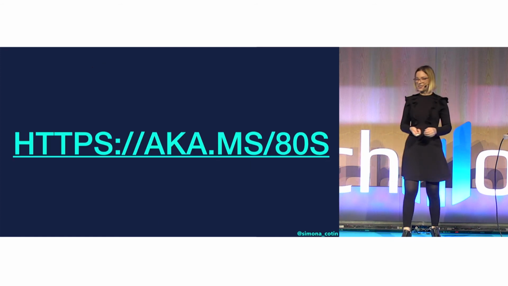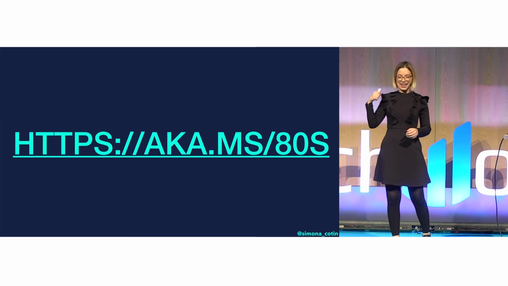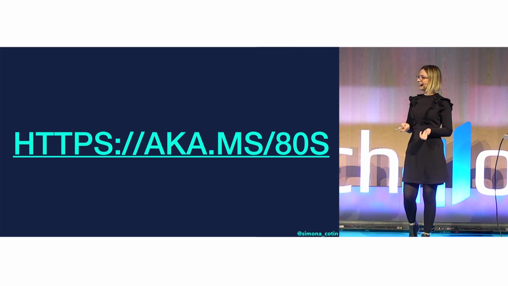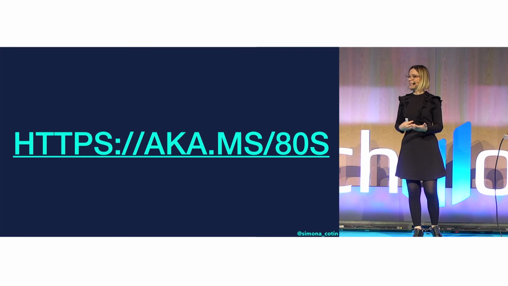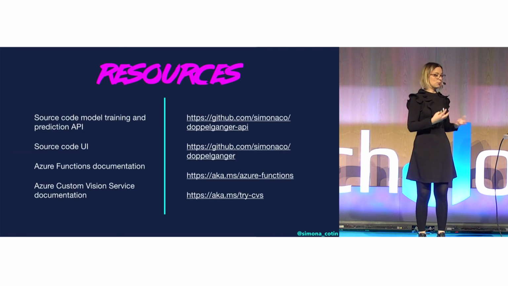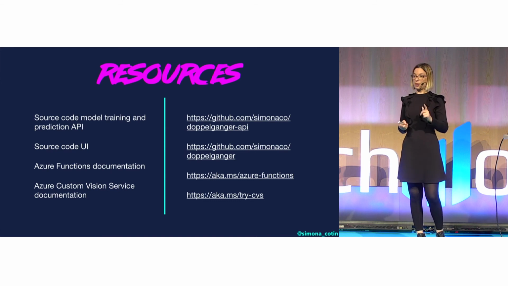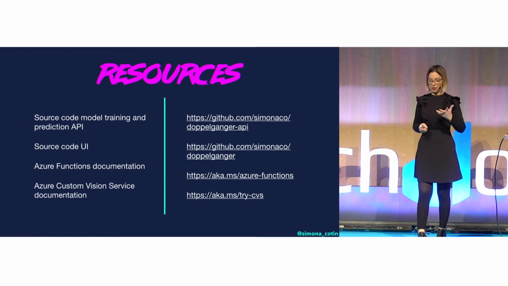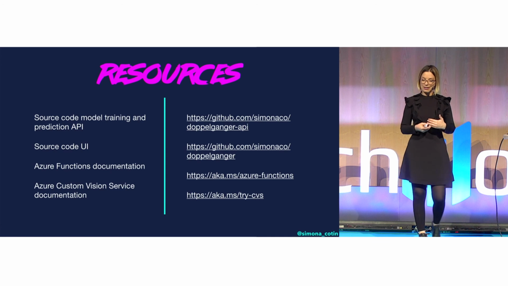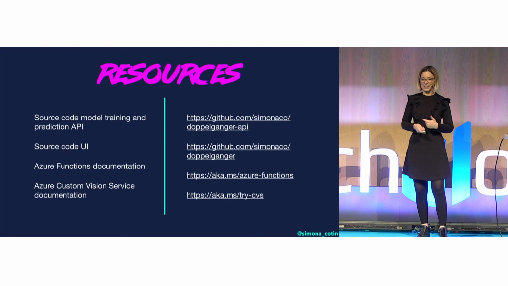And if you want to try this yourself, you can find the application running at aka.ms/80. So you can submit pictures of yourself and just get results with who do you look more like. Some of the resources that you might be interested in. The first two links are links to my GitHub repositories with the projects, the code that I wrote. And then if you're interested in learning more about Azure Functions or the Custom Vision service, you can use those links as well.